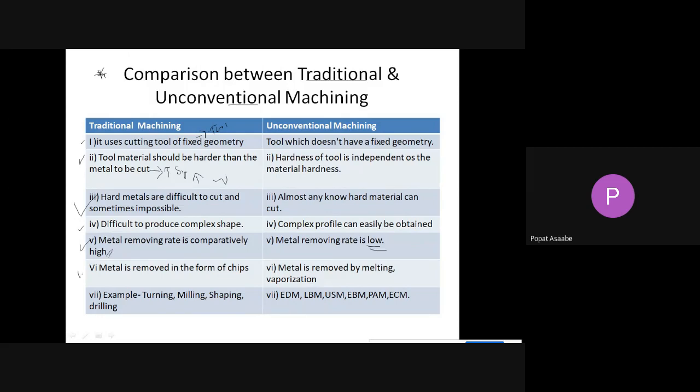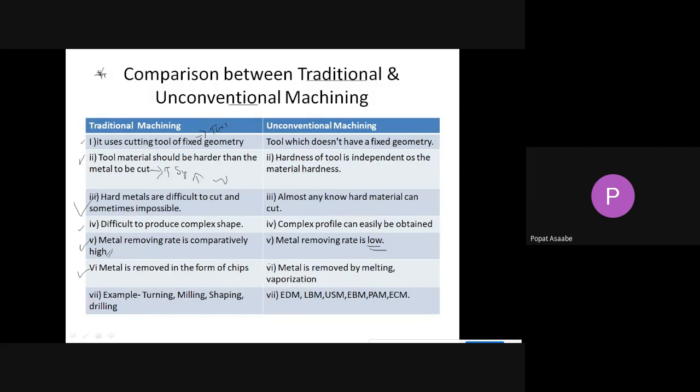Now see the next difference. The metal is removed in the form of chips. We know that in traditional machining, suppose we are performing a turning operation or a facing operation, the material is removed in the form of chips. Means during machining in traditional machining, it will generate chips during the machining process.